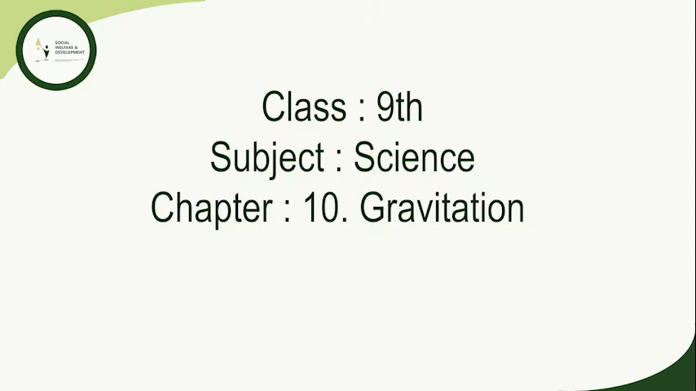Whenever an object falls towards the earth, an acceleration is involved. Acceleration is due to the earth's gravitational force. Thus, this acceleration is called acceleration due to gravitational force of earth. It is denoted by small g.